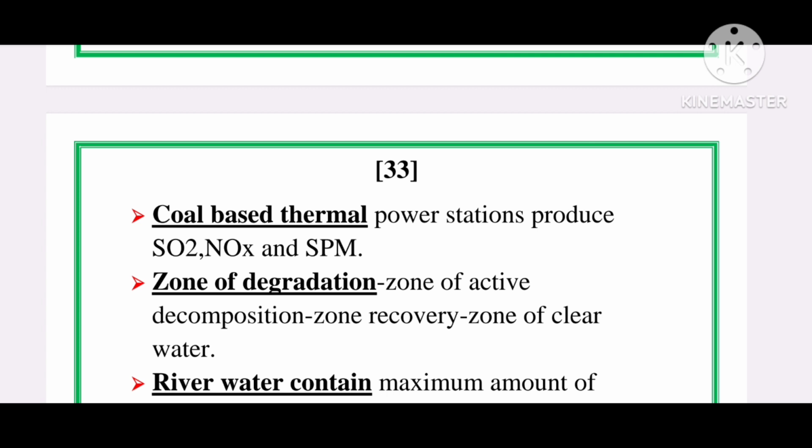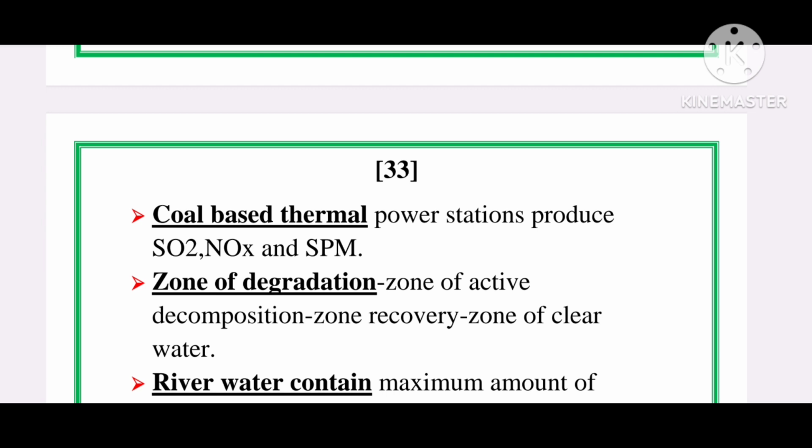The zone is characterized by water becoming dark and turbid with the formation of sludge deposits on the bottom, and the dissolved oxygen gets reduced to 40%.